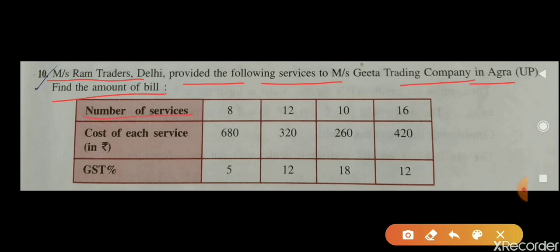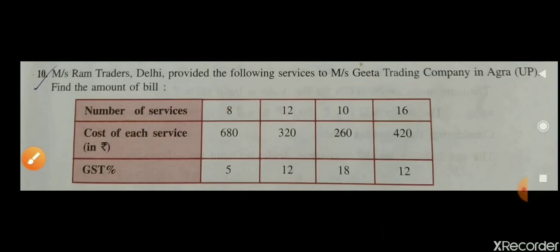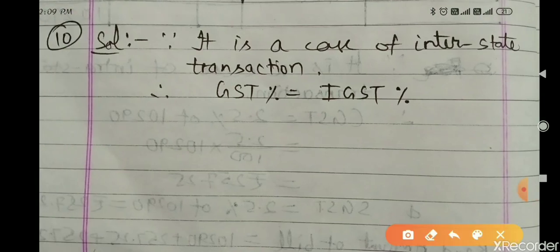The number of services is given. The cost of each service is given. GST percent on different services, different GST is there. You can see here. Now you see how to solve. Solution: it is a case of interstate transaction, so GST rate equals IGST rate.